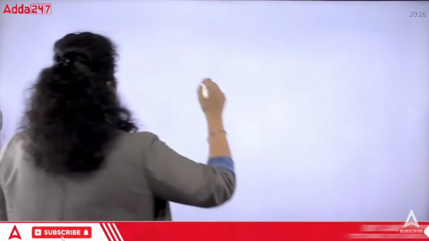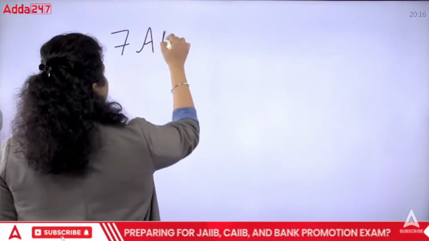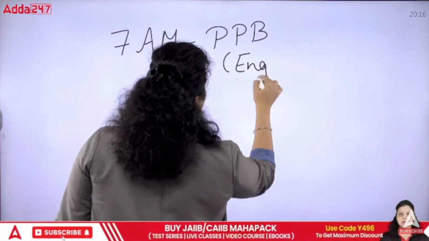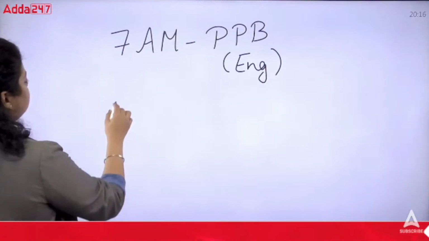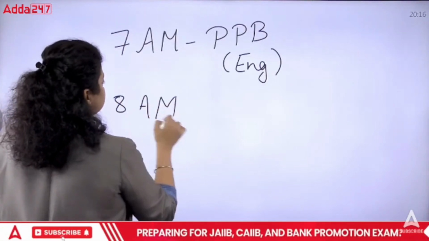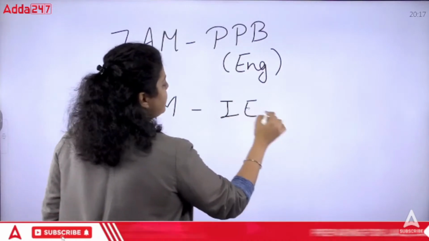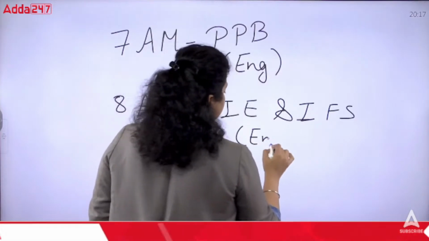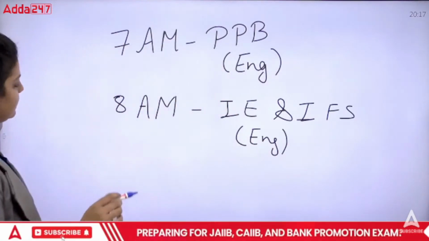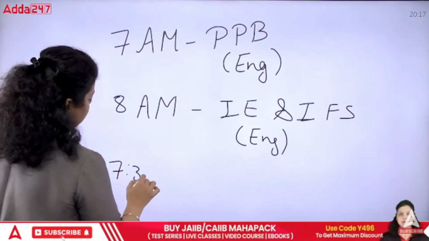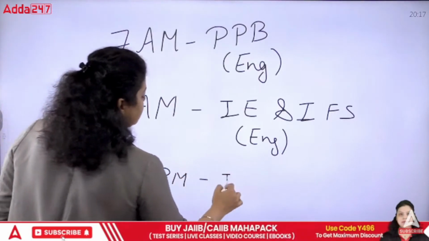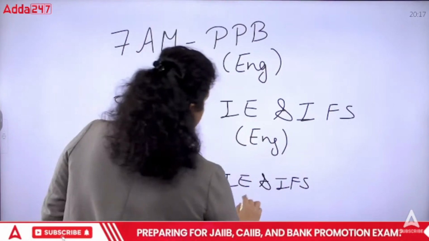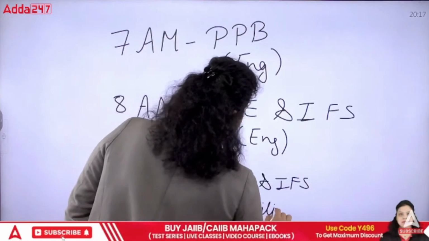First of all, the timing for the classes: 7 a.m. is for the Principles and Practices of Banking, and that will be for the candidates of English medium. The second session will be at 8 a.m., and that session will be your Indian economy and Indian financial system. That will be for the English medium candidates. This is the timing of the session. And the third timing is 7:30 p.m., and this is for the Indian economy and Indian financial system, but for the bilingual classes. It is for the bilingual students.